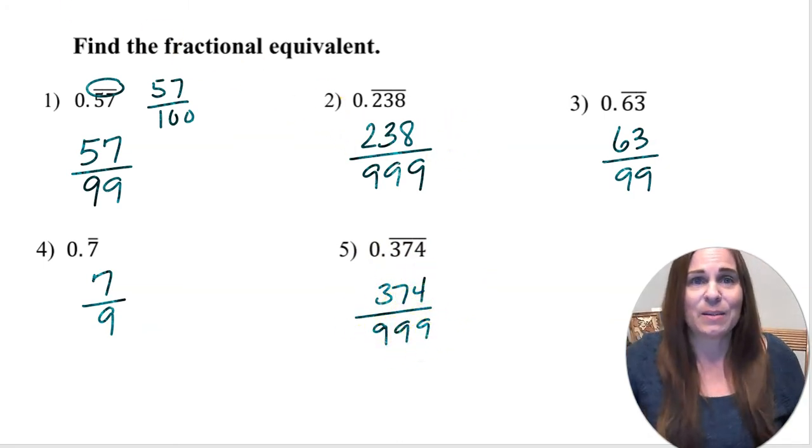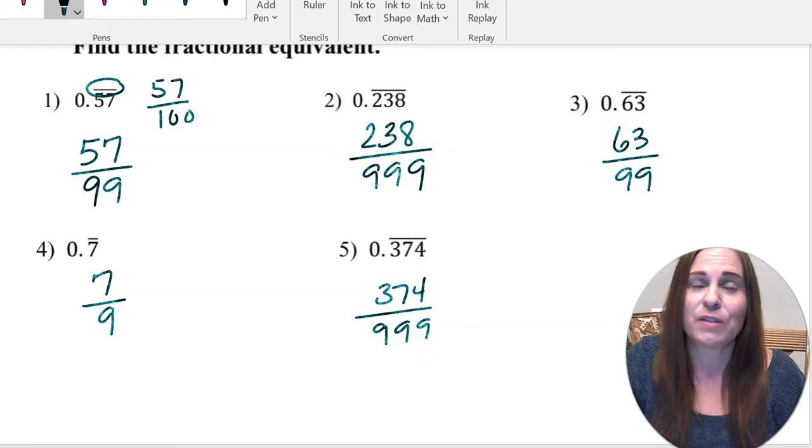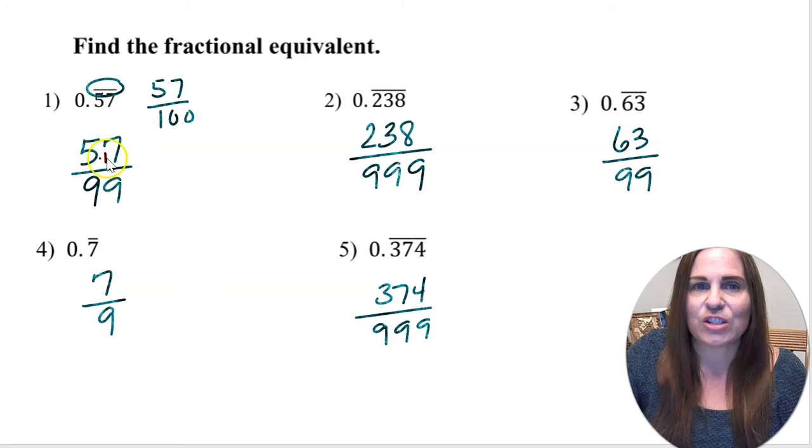Now, if you had to simplify these, it's helpful to know the divisibility trick for 3 and 9, and it's a really simple trick. You add the digits together. So 5 plus 7 is 12. 12 is divisible by 3, so is 57. So I could divide top and bottom by 3 here to simplify if I had to.